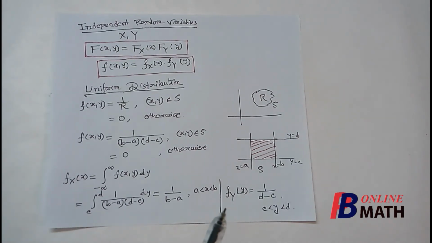Now similarly, one can find that the marginal density function with respect to y, f_Y(y), is equal to 1 by d minus c, where y varies from c to d. You can easily find this by integrating f(x,y) with respect to x from minus to plus infinity, or actually from a to b. So this is our marginal PDF with respect to y. Now it is interesting to note that if we multiply these two marginal PDFs, then f_X(x) into f_Y(y) becomes 1 by b minus a into 1 by d minus c, which is nothing but the joint PDF. So in uniform distribution for this rectangle, the random variables x and y are independent.